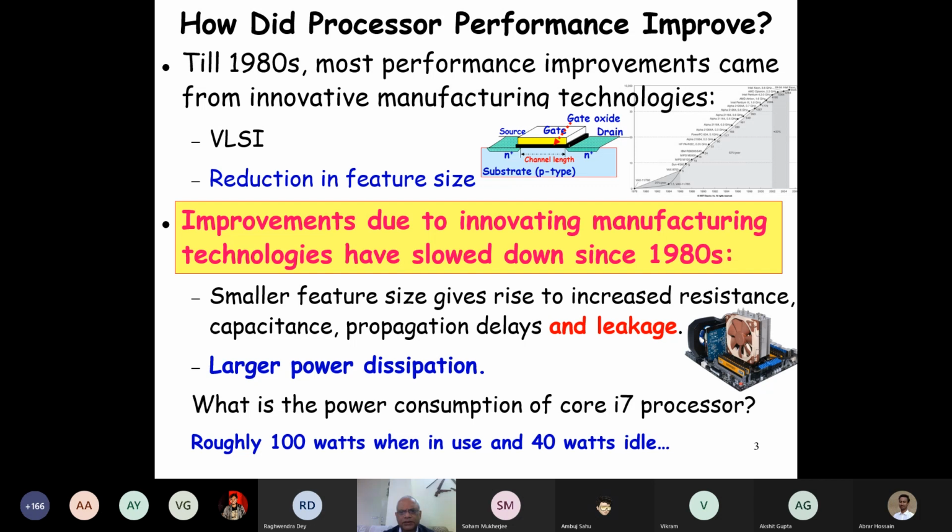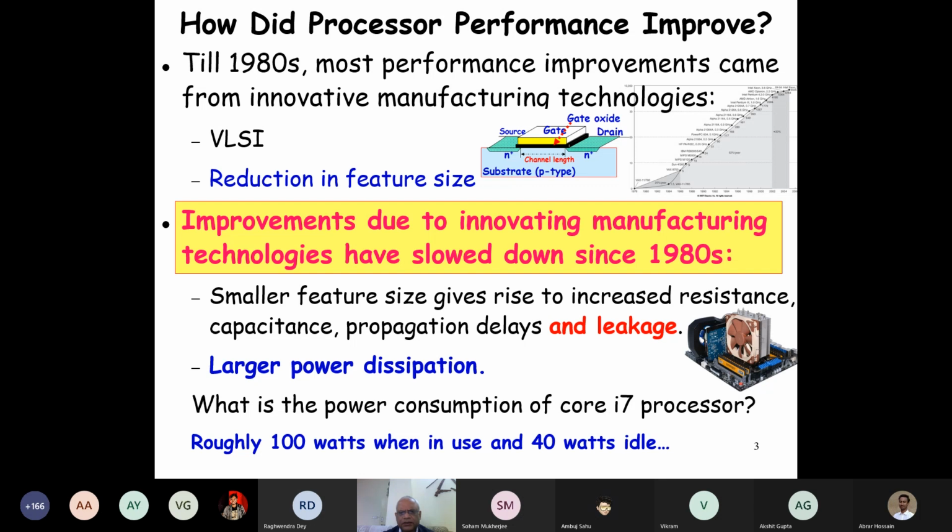We tried all things. Put a heat sink, put a fan on that. Still, the chip burns down. You can't increase the speed of operation further. The clock speed we cannot increase. Large power dissipation. And as we were discussing the other day, now the power dissipation in the processor is 40 watts or something, at idle.